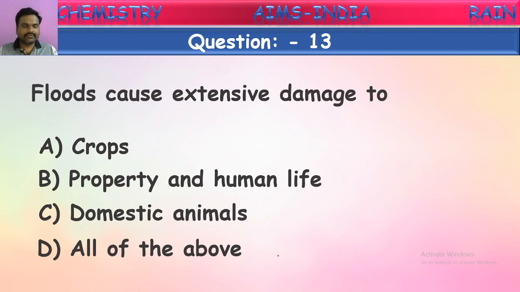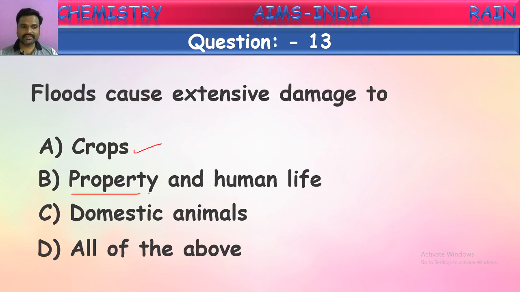Even if you observe crops, the first option, crops are being affected by floods, because when floods occur, all the crops will be submerged in the water, so they will be spoiled, and the soil also will be eroded. All the minerals and important nutrients will be flown along with the water from the soil. So no more yield will be there. Yield will be reduced. In this way, crops are being affected by floods.